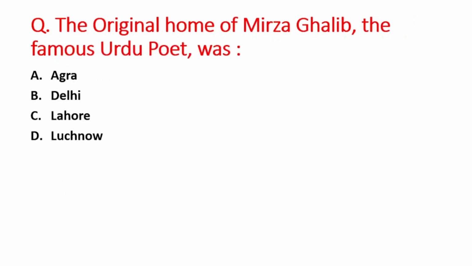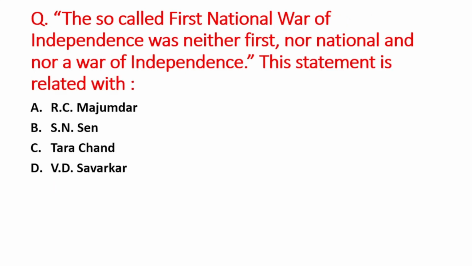Next question is the original home of Mirza Ghalib, the famous Urdu poet was. A option is Agra, B is Delhi, C option is Lahore, and D option is Lucknow. So right answer is option B, that is Delhi. Next question is the so-called First National War of Independence was neither first nor national and nor a war of independence. This statement is related with A option is R.C. Majumdar, B option is S.N. Sen, C option is Tarachand, and D option is V.D. Savarkar. So this statement was given by R.C. Majumdar. That is A option is the right answer.